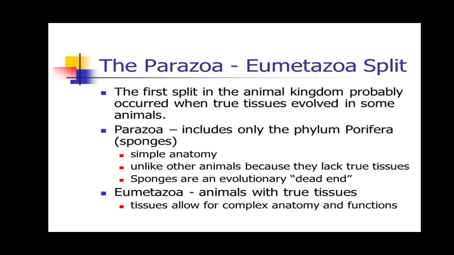These are the simplest metazoans, and they have a cellular grade of organization, which shows division of labor but the cells are not strongly associated to perform a specific collective function. Phylum Porifera is included in the subkingdom Parazoa. The next is Eumetazoa, which includes the animals with true tissues. And tissues allow for complex anatomy and functions.